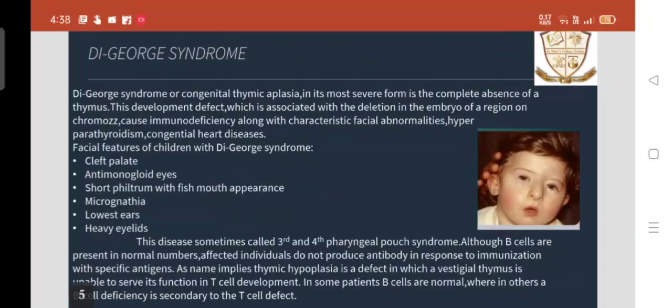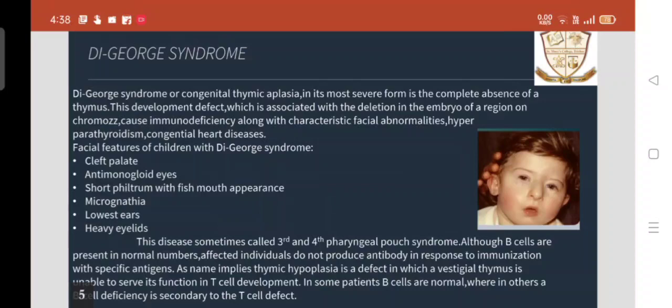Next one is DiGeorge syndrome. DiGeorge syndrome or congenital thymic aplasia in its most severe form is the complete absence of a thymus. This developmental defect, which is associated with the deletion in the embryo of a region on a chromosome, causes immunodeficiency along with characteristic facial abnormalities, hypoparathyroidism, and congenital heart disease. Facial features of children with DiGeorge syndrome: cleft palate, antimongoloid eyes, short philtrum with fish mouth appearance, micrognathia, low-set ears, heavy eyelids. This disease is sometimes called third and fourth pharyngeal pouch syndrome.